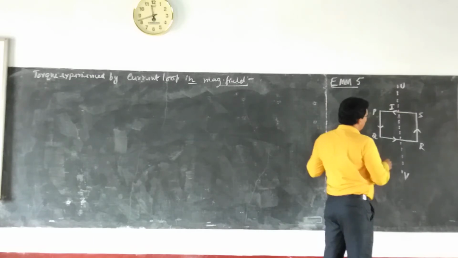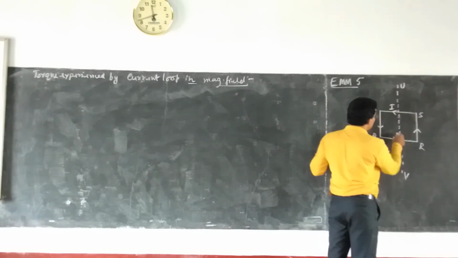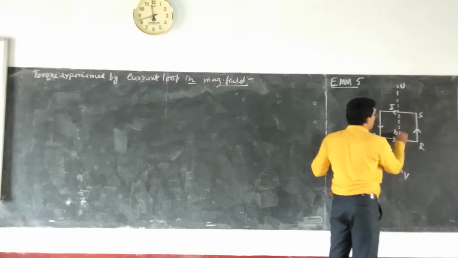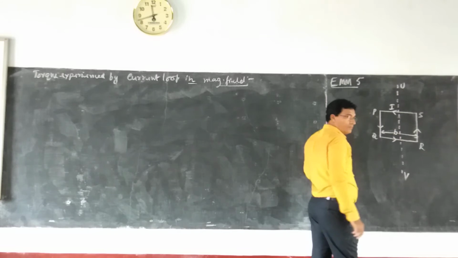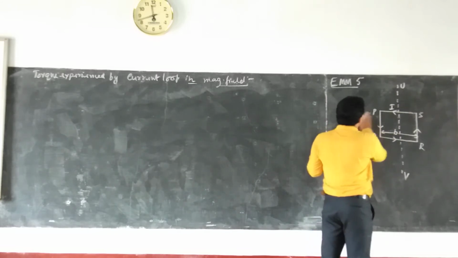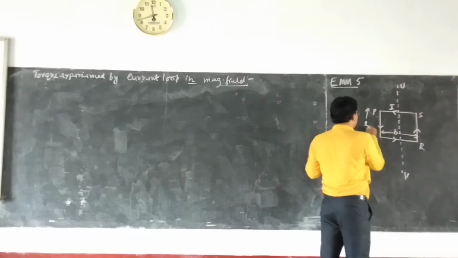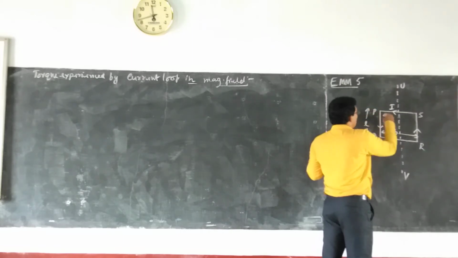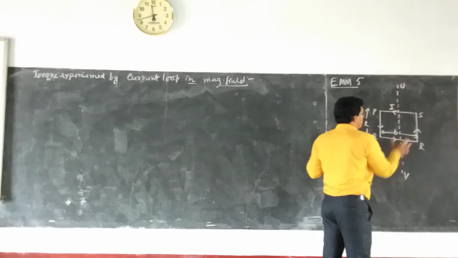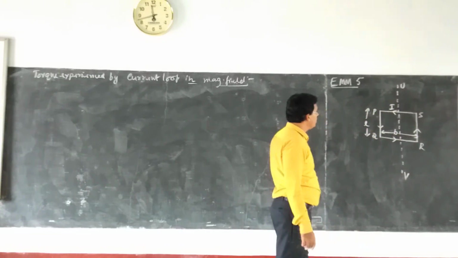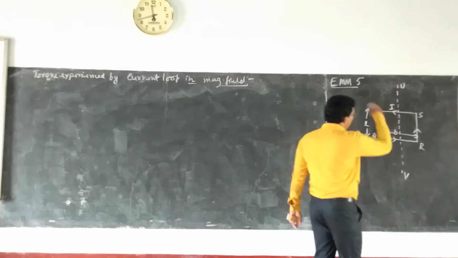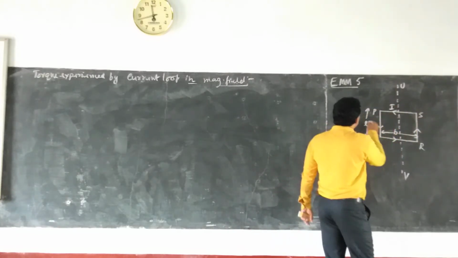And then say the breadth of the coil is represented by B. This is the breadth of the coil. Then say L is the length of the coil. You can say this arm and this arm. So when this is kept in the magnetic field, we will show the direction of the magnetic field.